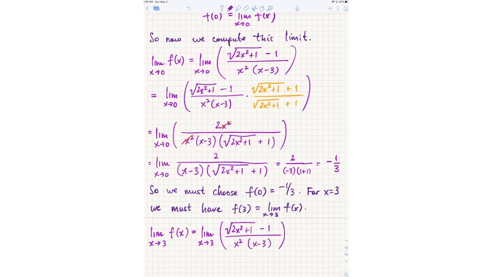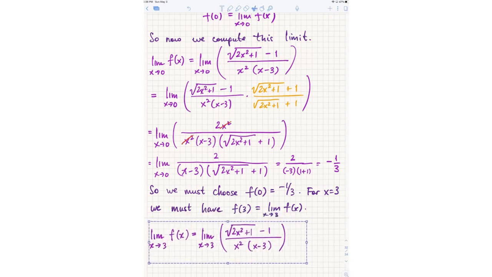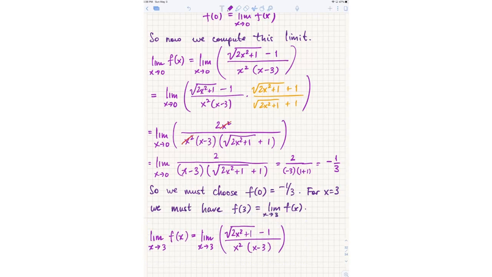Okay, so what do you think about this? I need to calculate this limit, and what do we think? Do I do the same thing again? Why did I multiply by the conjugate to begin with in the previous example? Maybe that's a good question. If I do the same thing, maybe you should think about why we multiplied and divided by the conjugate in the first place, in the first problem.